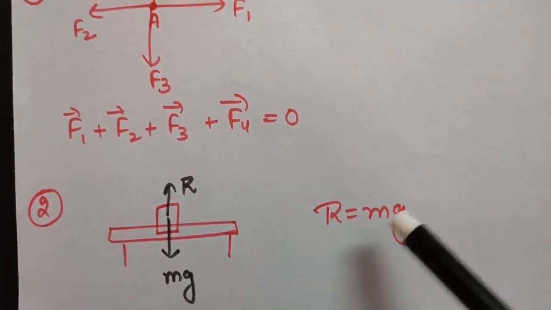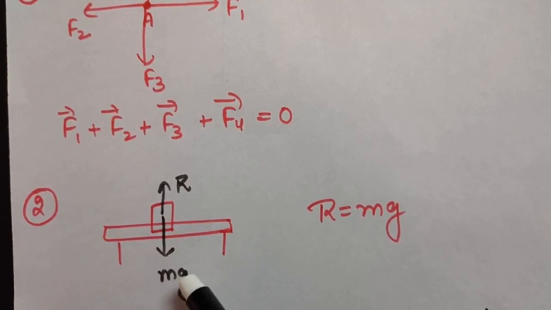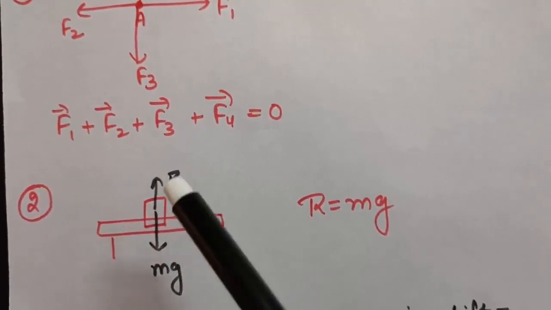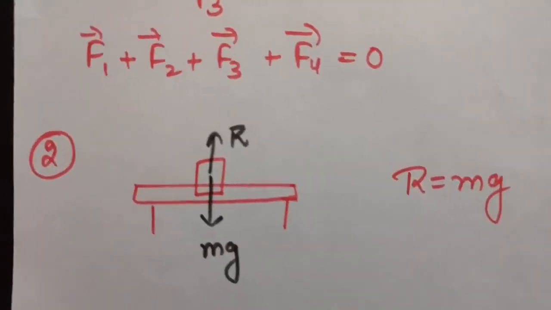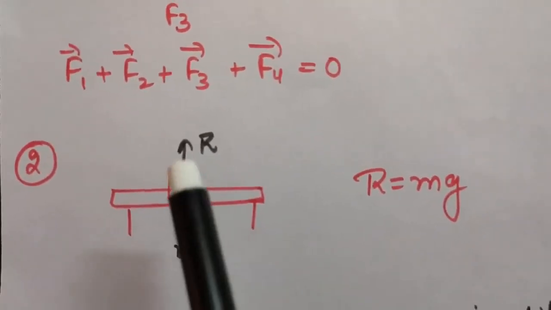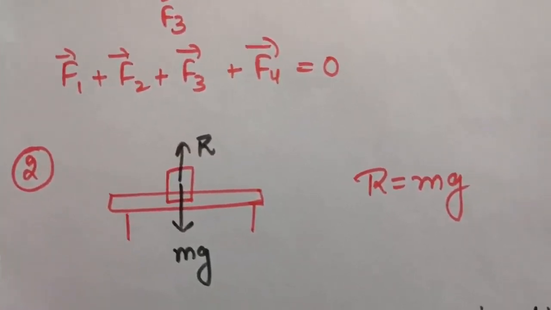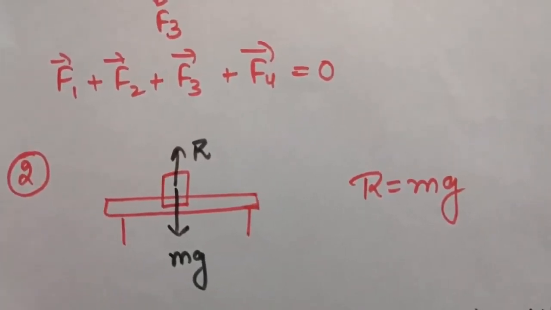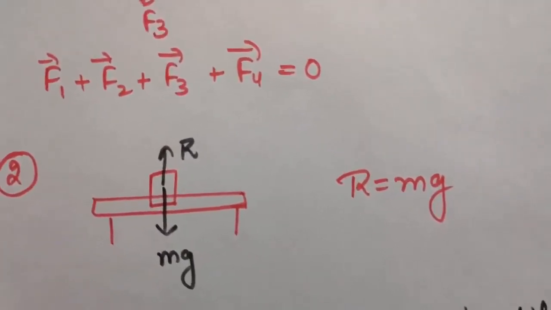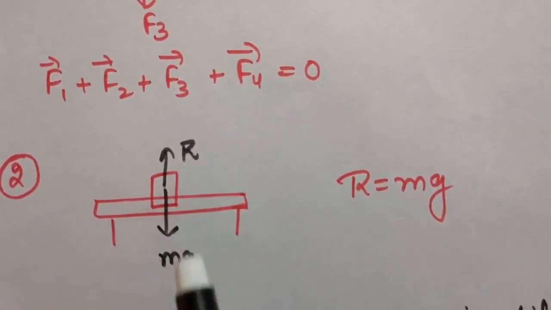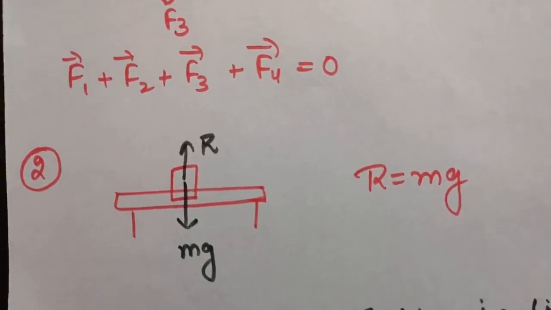Now on this book there are two forces acting, R and mg, and the sum of both of them is 0. Now you will ask how the sum can be 0. Because these are vector quantities and they are in opposite directions. So when you do R plus mg, you have to do R plus minus mg because they are in opposite directions. Vector addition will be done here. Because the forces are equal and opposite on this book, the book is in equilibrium. So from here you can say R is equal to mg.